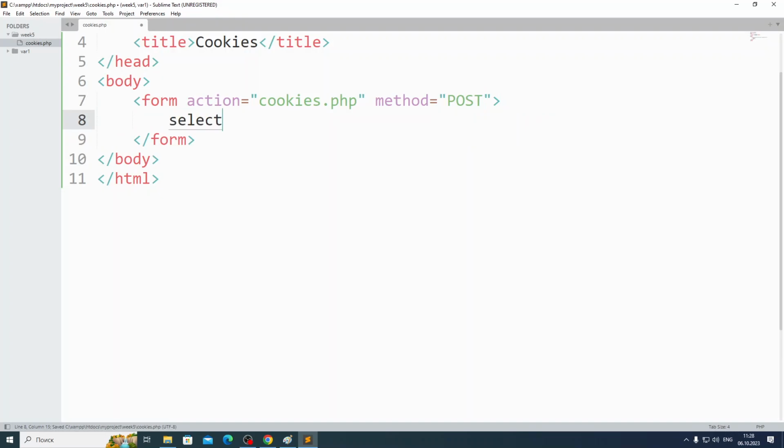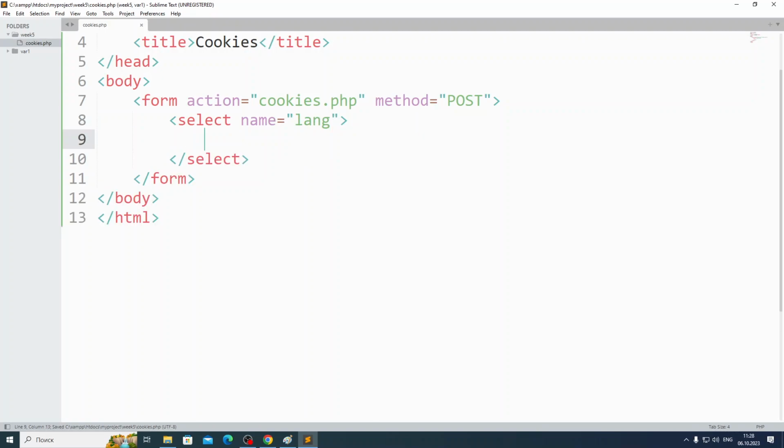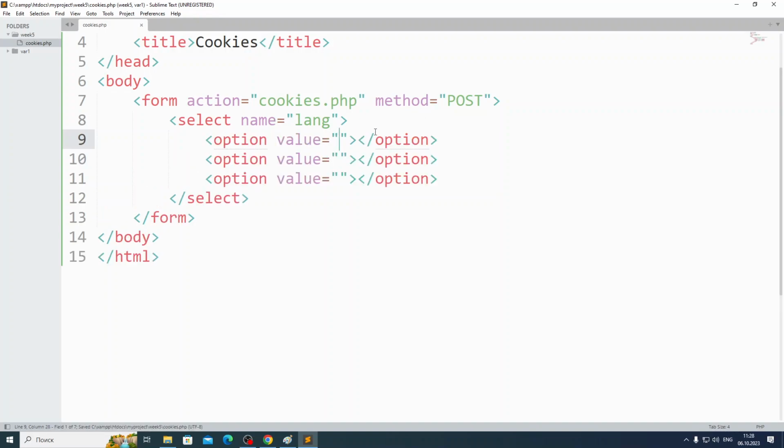And let's make a select, guys. Select name, let's name it lang, language. Some languages, guys. Option, 3 languages: English, KZ, and RU. Let's say English.